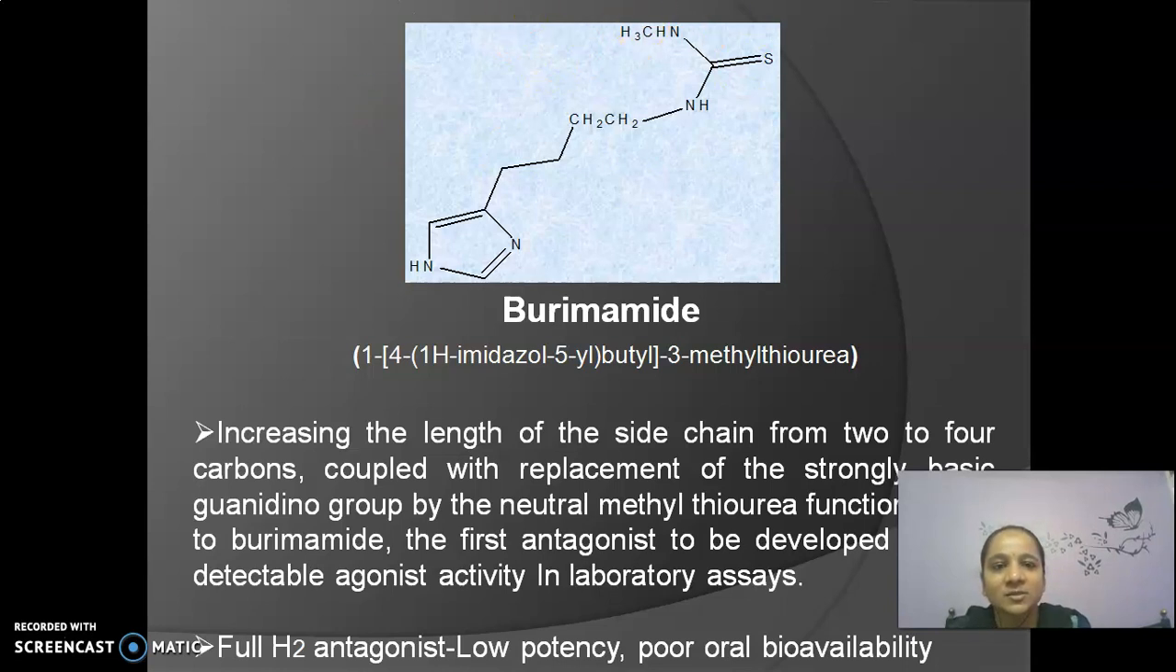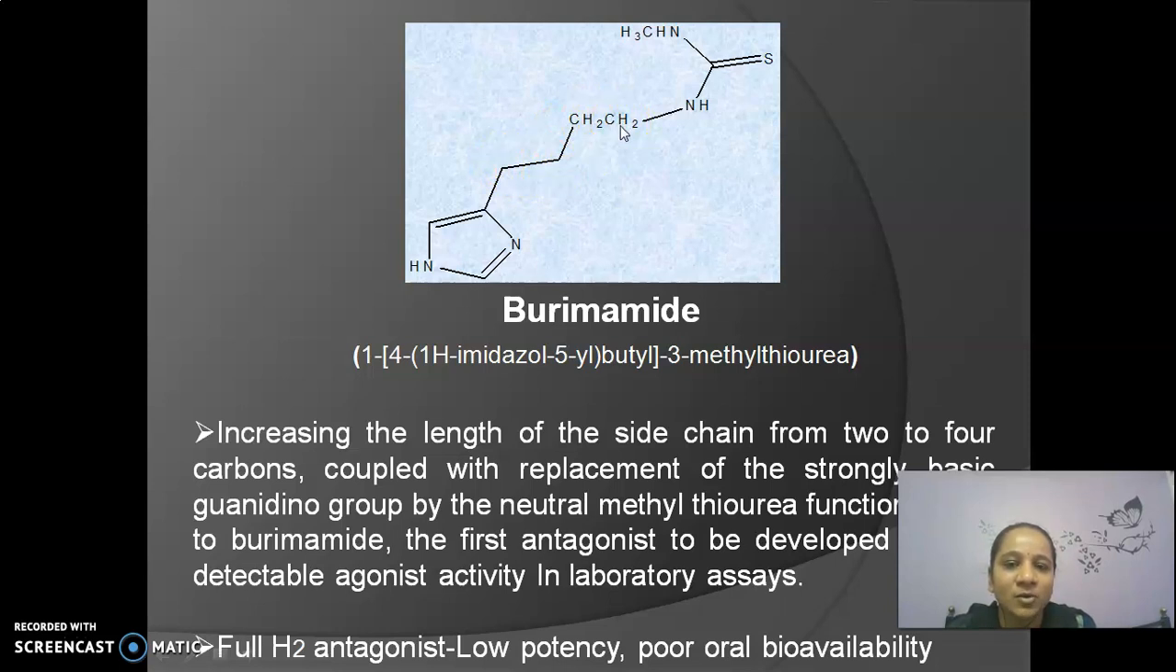That's why this guanidine functional group is replaced with a methyl thiourea group, and the chain length is increased up to 4 carbon atoms. Histamine consists of only 2 carbon atoms. Here the chain length is increased up to 4 carbon atoms.